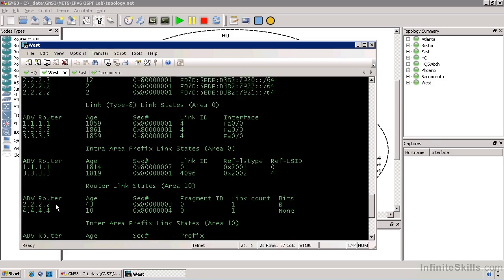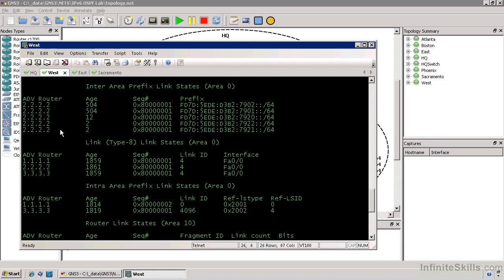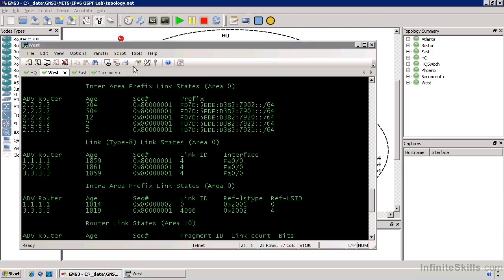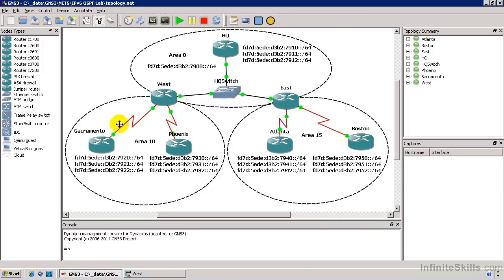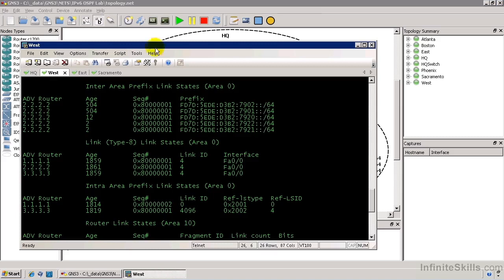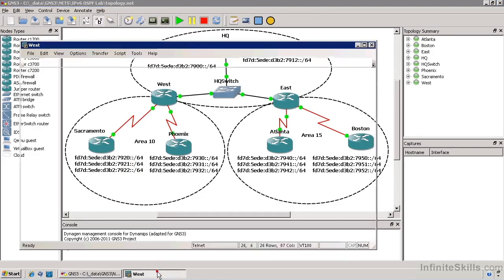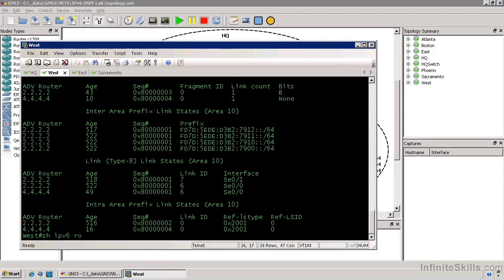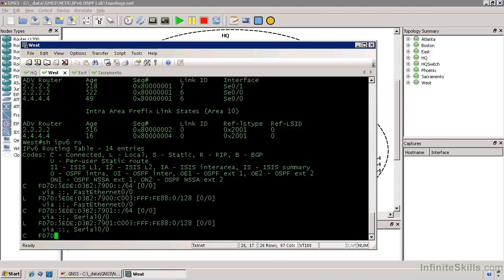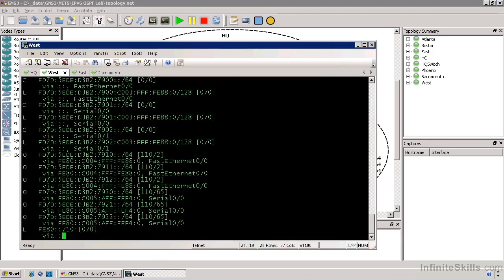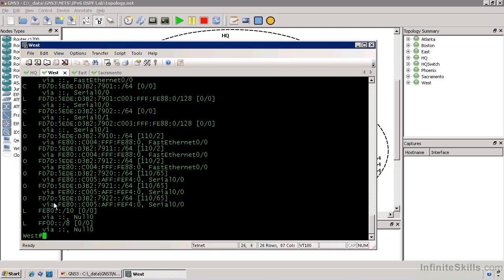In this case, we go up here to area 0 and look at the inter-area link prefix states. And there are the 01 and the 02, which are the actual IPv6 addresses for these serial links between Sacramento and Phoenix and West. Even though Phoenix isn't configured yet, it's still being advertised from the West router. As well as the 20, 21, and 22 networks that are on the loopback interfaces on the Sacramento router. We can also run the command show IPv6 route on the West router. And we see that we have more OSPF routes being learned to these 20, 21, and 22 networks as well.